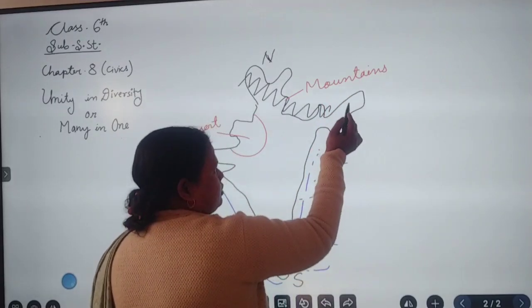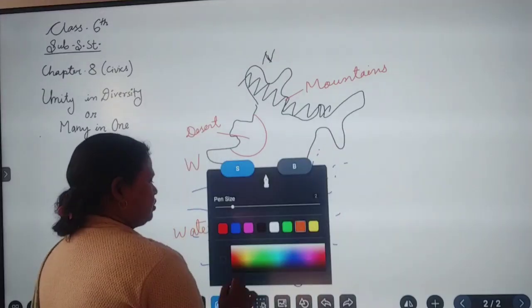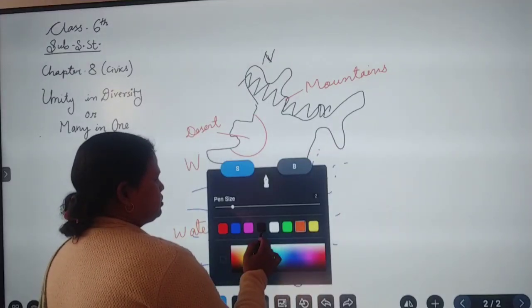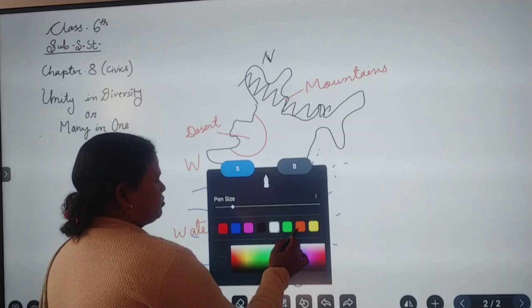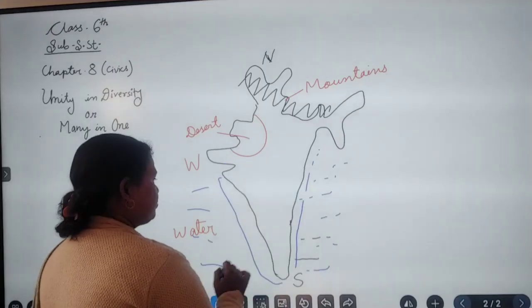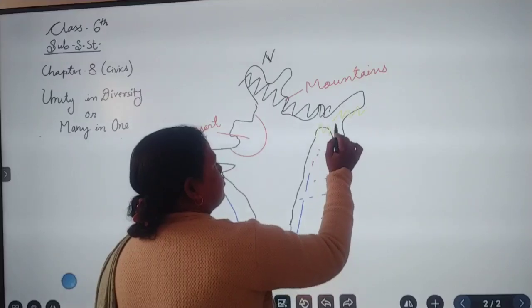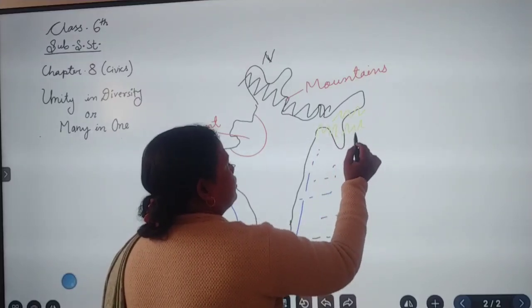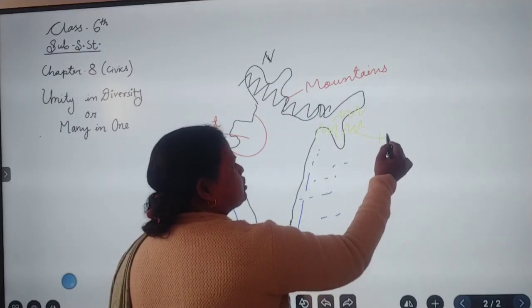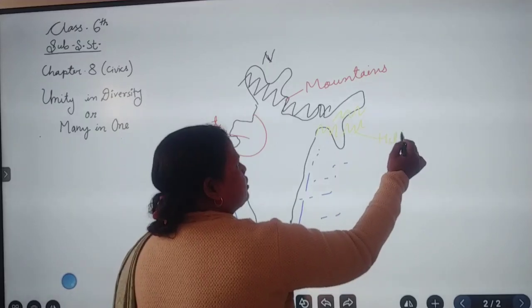In the east part of our country, these are small hills, a hilly area. It is a part of a mountain, but small in size, and those are called hills.